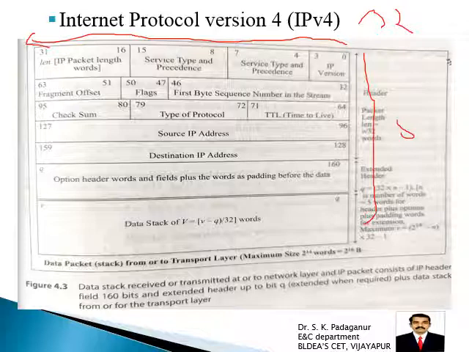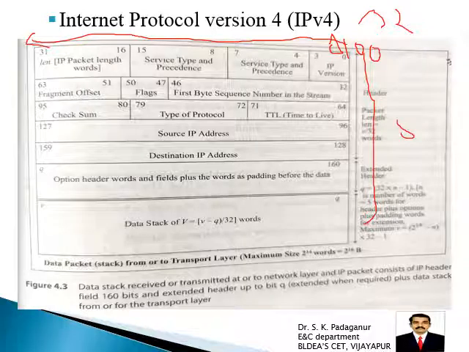So if you look into the header of IPv4, the first 4 bits give the version, what type of version, whether it is IPv4 or IPv6. If it is 4, 4 bits are used, so 0 1 0 0, because it has to represent 4 in binary, 100. So 4 bits, 0 1 0 0. So it just indicates that it belongs to IPv4.